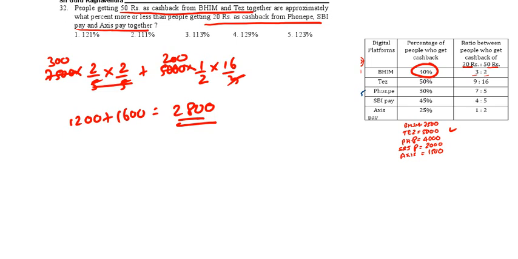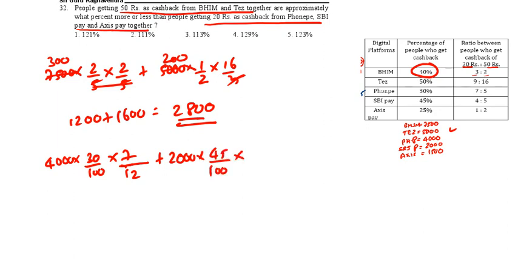Now 20 rupees cashback from Phone Pay, SBI Pay, Axis. Now Phone Pay is 4000. Cashback we are getting 30%. Then 7 by 12, plus now SBI Pay 2000 into 45 by 100 into 20 rupees cashback, 4 by 9, plus now Axis Pay 1500 into 1 by 4. Axis Pay cashback 25%, into 1 by 3.